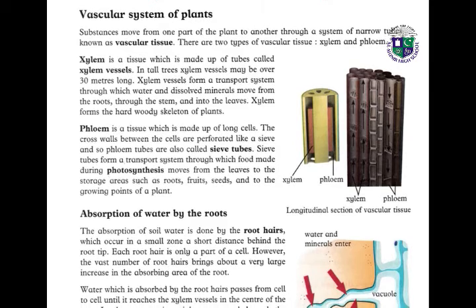Vascular system of plants. Substances move from one part of the plant to another through this vascular system, a system of narrow tubes called vascular tissue. It consists of two types. First, xylem. Xylem is a tissue made up of tubes called xylem vessels. In tall trees, xylem vessels may be over 30 meters long. Xylem vessels form a transport system through which water and dissolved minerals move from roots through the stem and into the leaves. Xylem forms the hard woody skeleton of the plant.